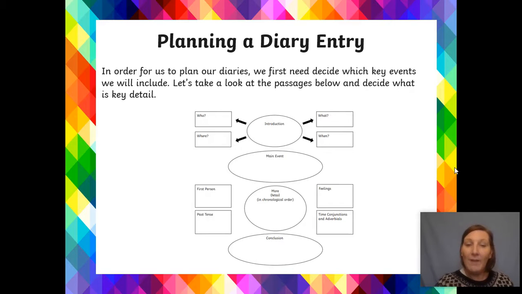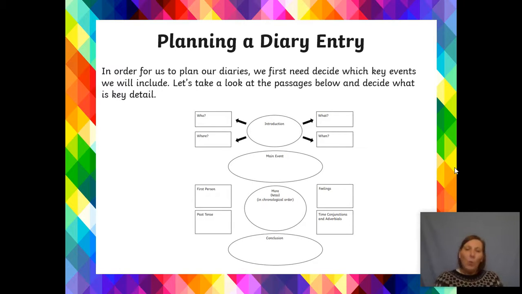So, where is she? She's in the jungle. She's by herself, isn't she? It's late in the afternoon, and she just sees Mount Merapi. And that is the main key event, when she first sees the volcano. That is really, really important.